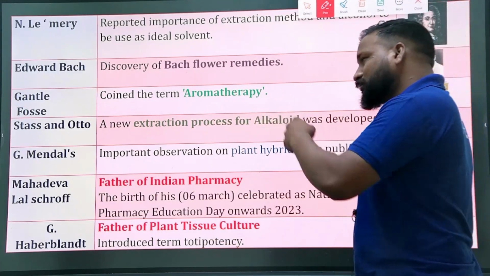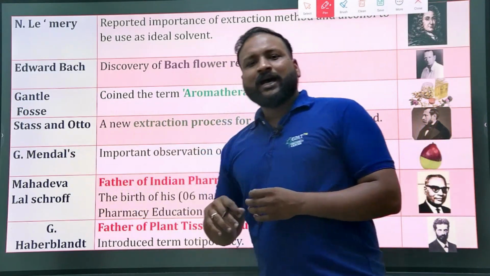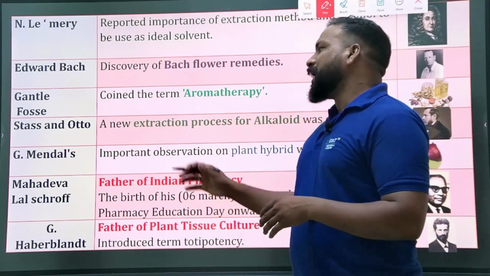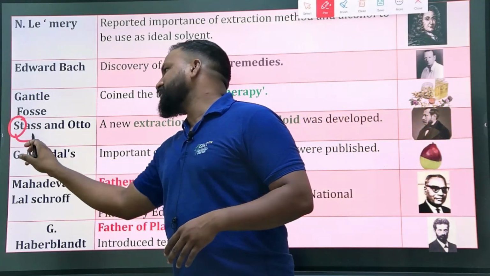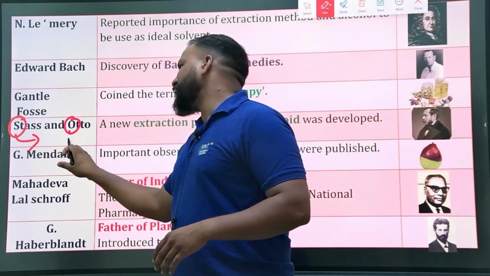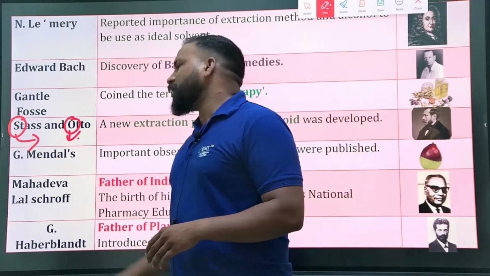And next, Stas and Otto. We know that they are very important personalities. S is for standard, and for O, let me take an example, opium. Opium is an alkaloid.